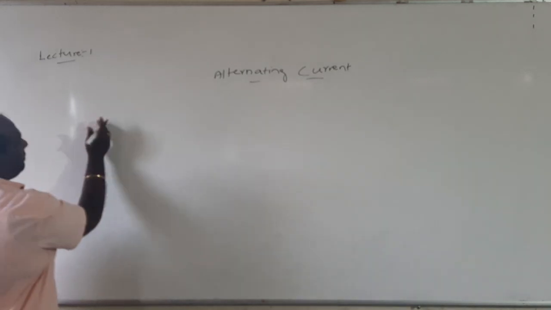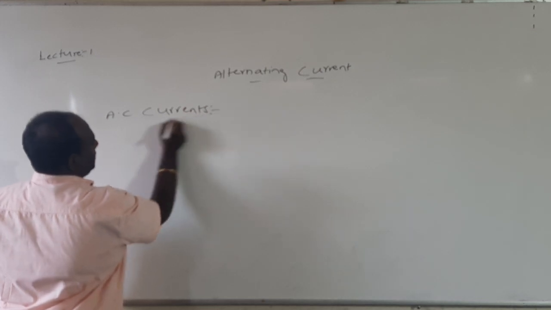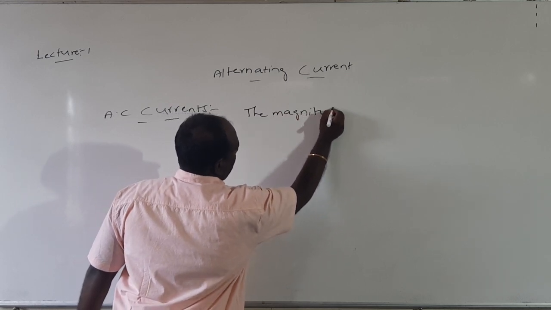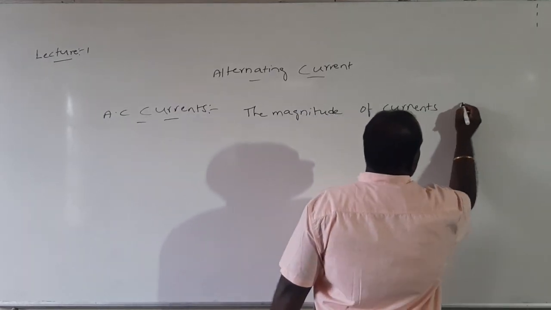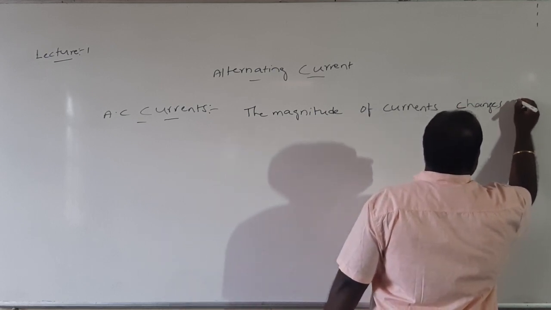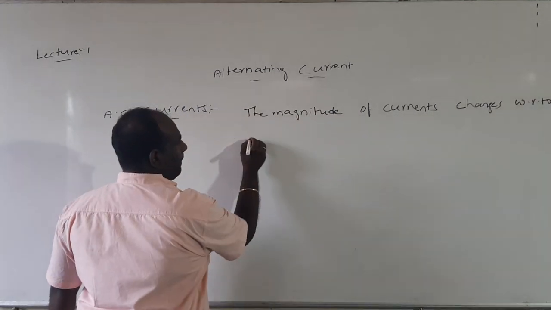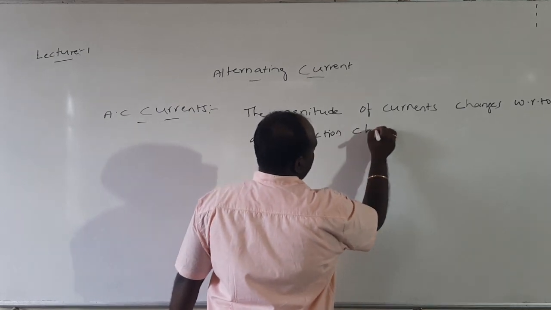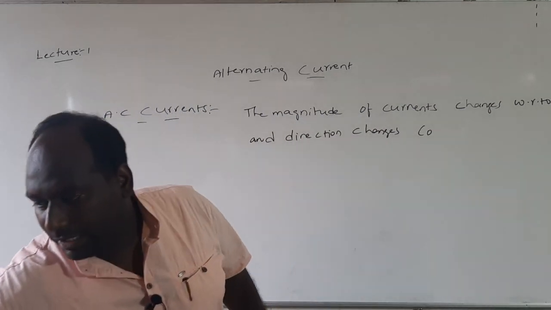I want to explain now. Definition of AC current. AC current: the magnitude of current changes with respect to time, and the direction changes continuously, direction changes periodically.